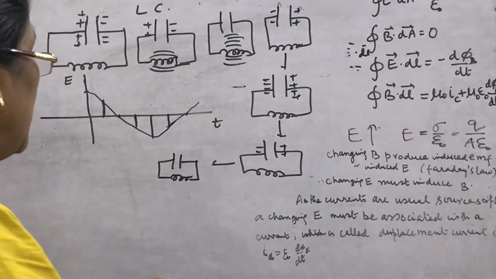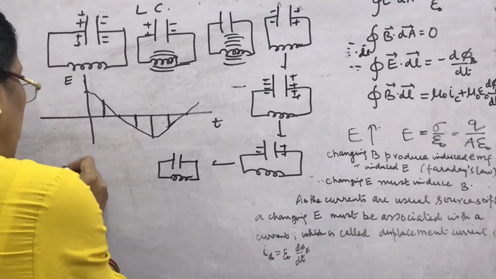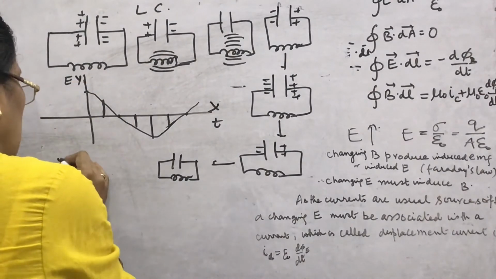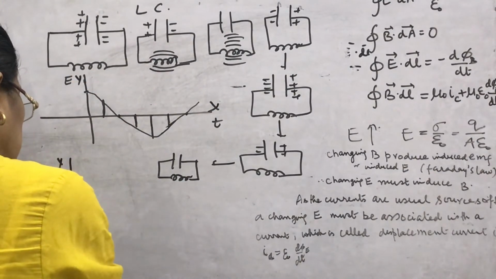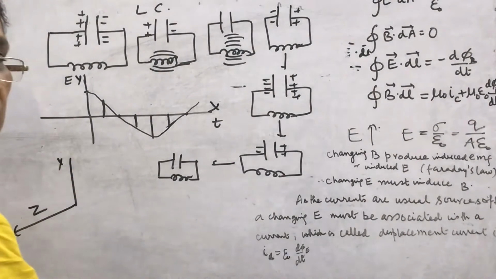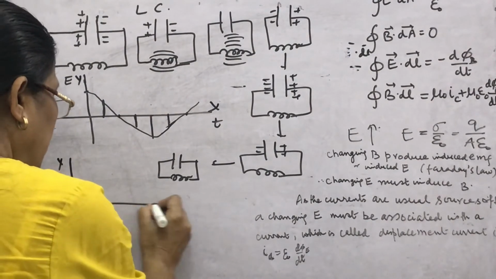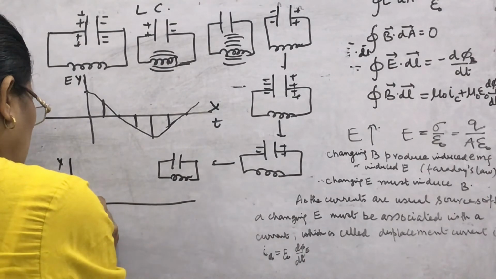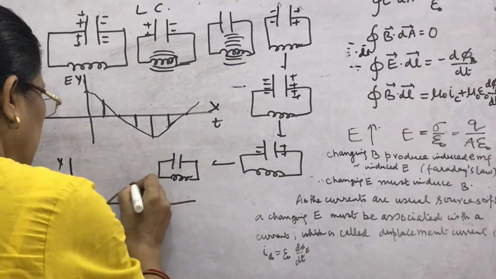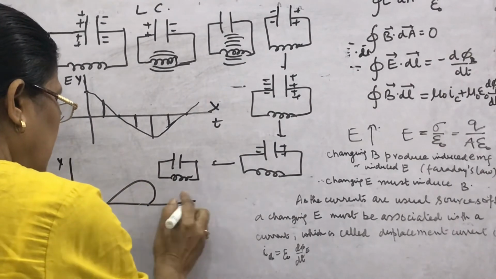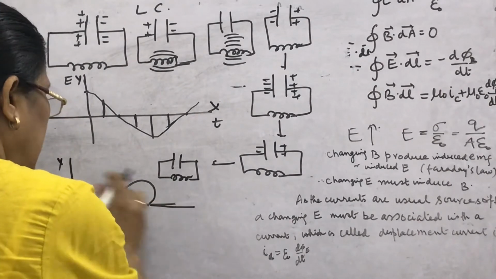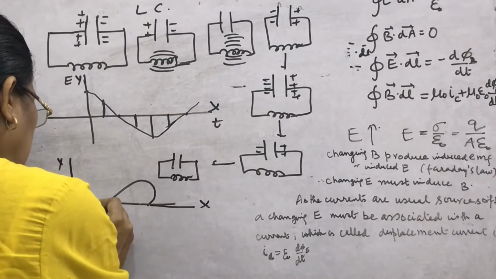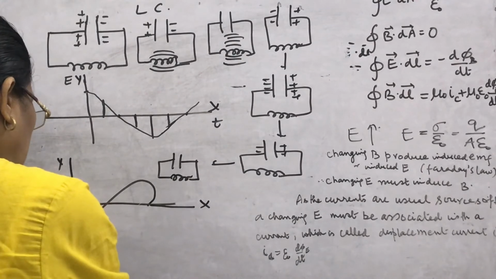So what will be the magnetic field if you consider that this is the x axis, this is the y axis, then along the z axis, suppose this is the magnetic field, then how will you find the magnetic field? You can show here that this is the magnetic field that is perpendicular to the x and y axis both. And what are the oscillations of the magnetic field? You will have to draw like this.